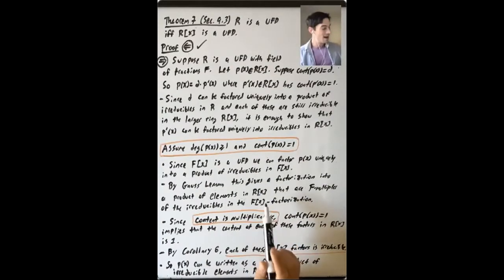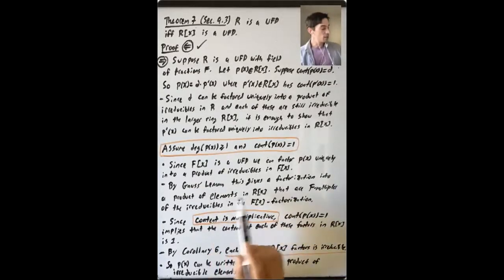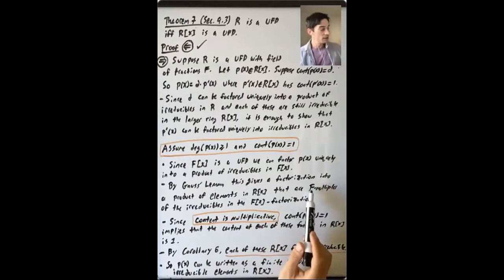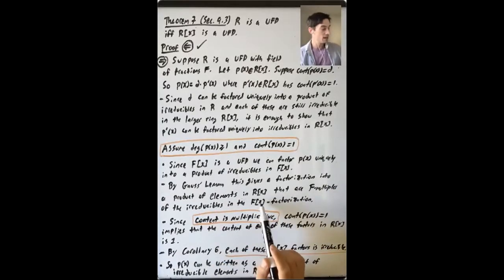It means, remember we had a factorization of P(x) equals capital A times capital B in F[X]. And there was a little a and a little b where little a of x was equal to r times capital A of x, where r is some element in the field F. So each one of the elements in this factorization in R[X] is some field element times the corresponding irreducible in the F[X] factorization.